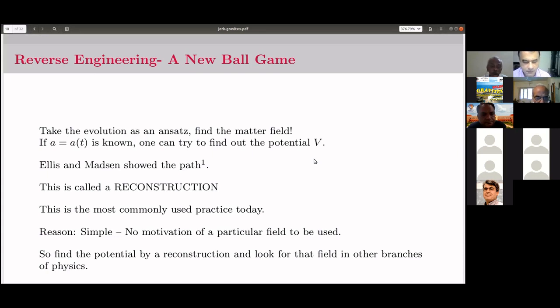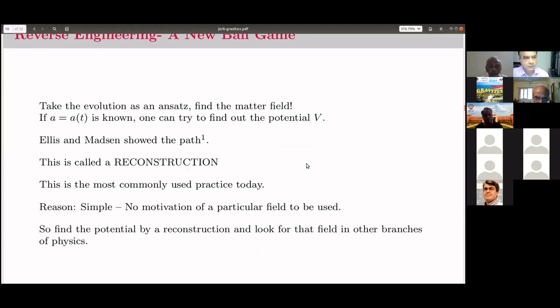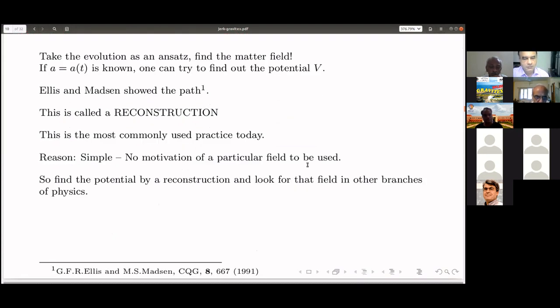For instance, if we know a as a function of time, we can try to find out the potential V of the scalar field. Ellis and Madsen showed this path in 1993. Give me a as a function of t, I will give you the potential. That was the idea. This is called a reconstruction. And this is the most commonly used practice today in dark energy physics.